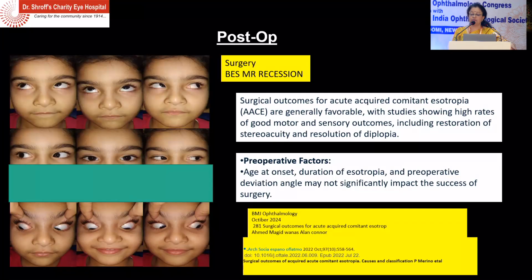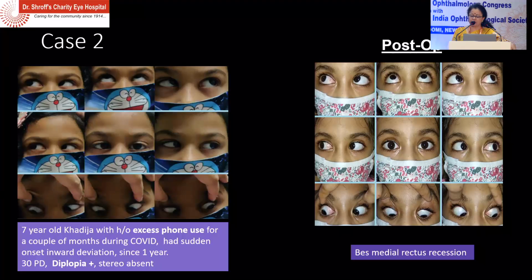So in that phase, if there's a mild refractive error, you can give a refractive correction or prisms. The surgeries for these cases are very good, with good motor and sensory outcomes. So we'll have full restoration of visual acuity and resolution of diplopia. So now you have another case, excessive phone use during COVID, and this has caused sudden onset of inward deviation since 1 year.